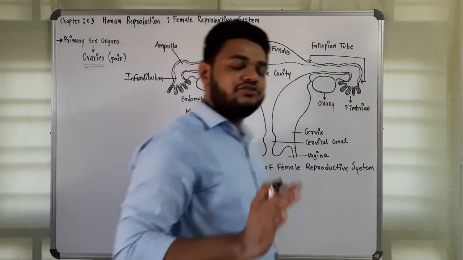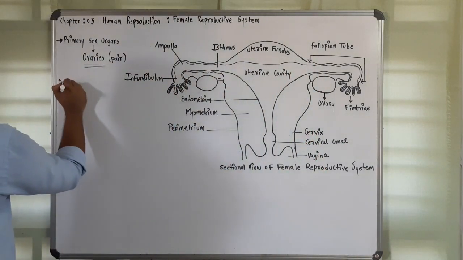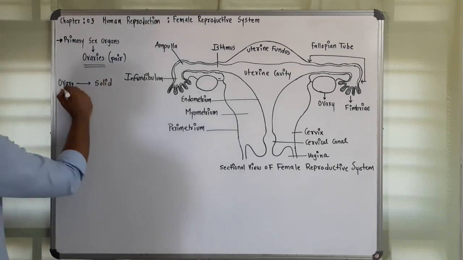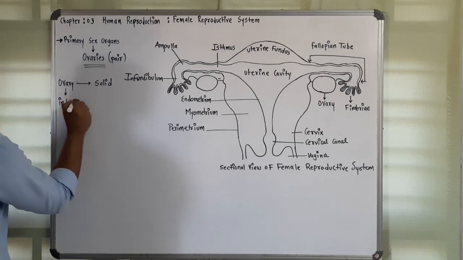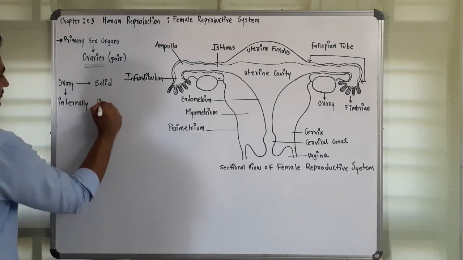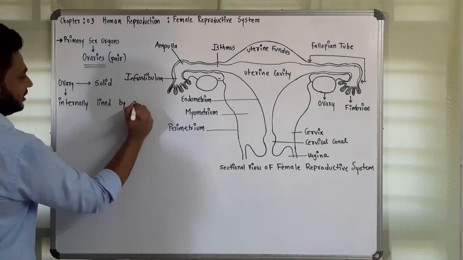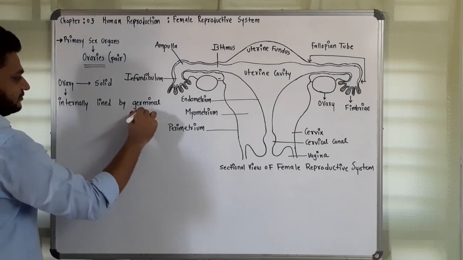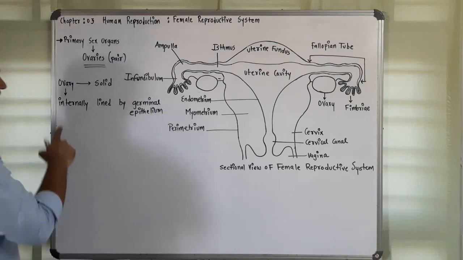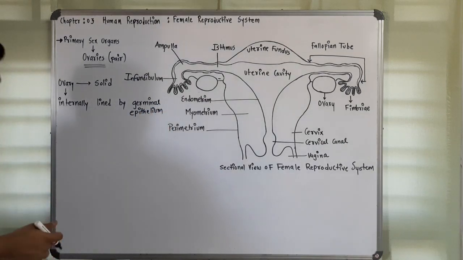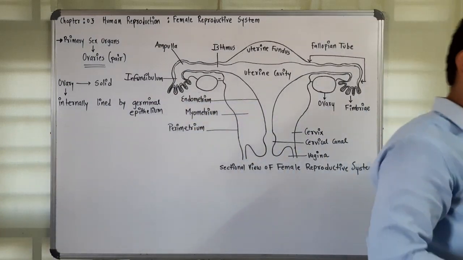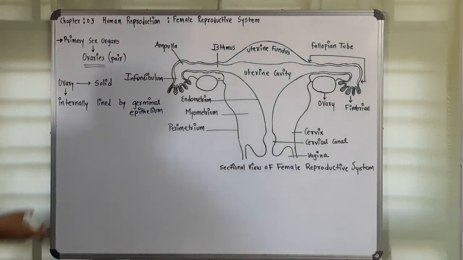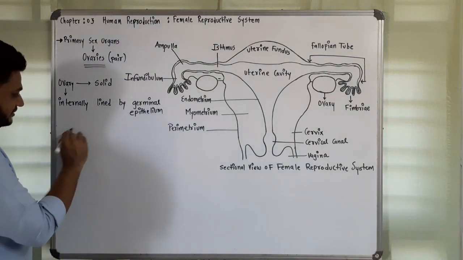Ovaries are solid internally. Internally it is lined by germinal epithelium which is responsible to produce ova. So the internal lining is of germinal epithelium which will be producing the ova. It undergoes various divisions and then it forms the follicles. So this is the first one. So let's say this is the ovary.